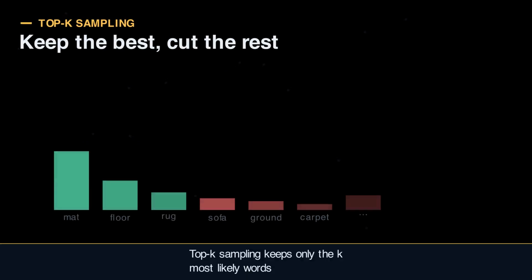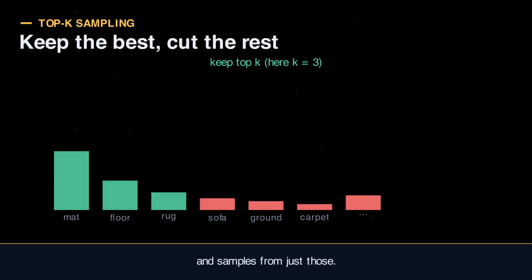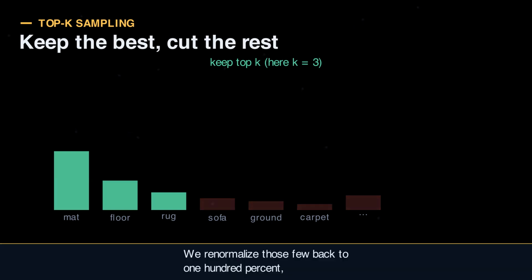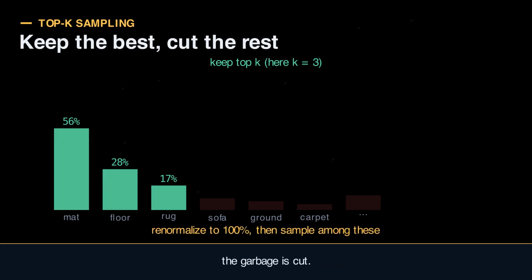Top K sampling keeps only the K most likely words, say the top 40, throws the rest away, and samples from just those. We renormalize those few back to 100% and roll the die among them. Good words stay in the running, the garbage is cut.